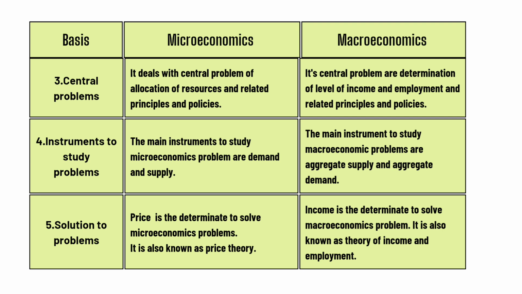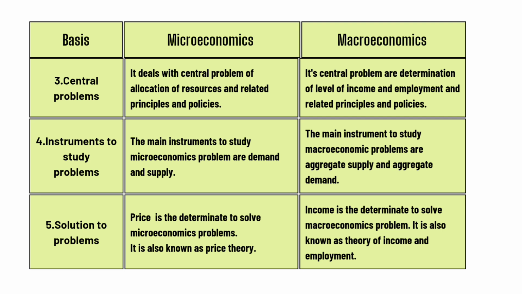So microeconomics' main or central problem is allocation of resources and related principles and policies. On the other hand, macroeconomics' central problem is the determination of level of income and employment and related principles and policies.